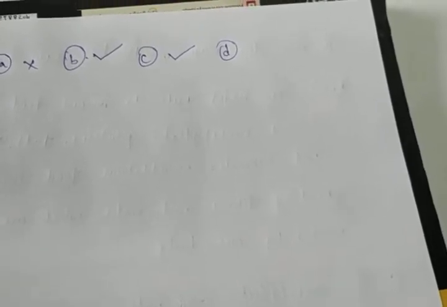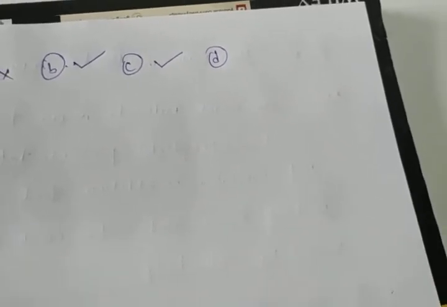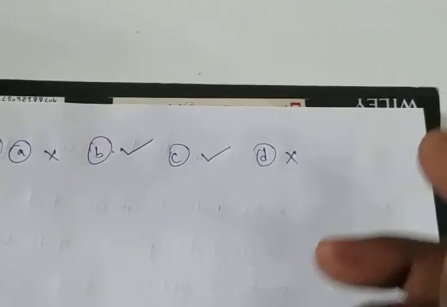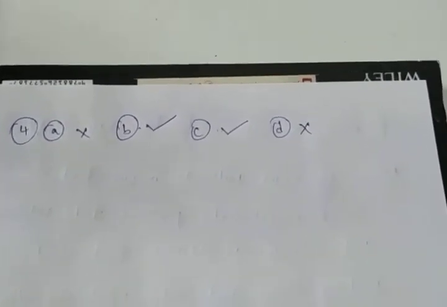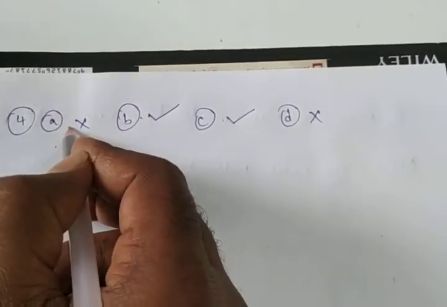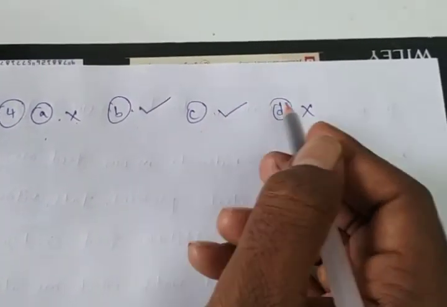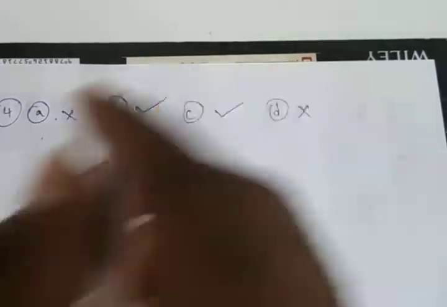Our body requires different types of foods. Our body requires nutrients. So that's why the statement is wrong. Meat alone is sufficient? No, it is not sufficient to provide all nutrients to our body. So that statement is wrong. Wrong means we can give the wrong mark. So fourth question, A statement is wrong, B statement correct, C statement correct, and D statement is wrong.